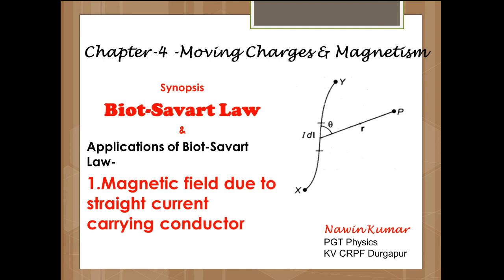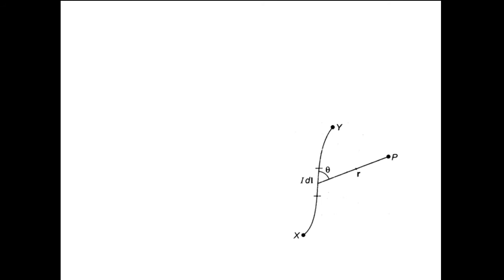We know that all the magnetic fields are due to moving charges or current and due to intrinsic magnetic moment of particles. But Biot-Savart law gives a relation between current and the magnetic field which is produced by current itself. So first it's a statement.